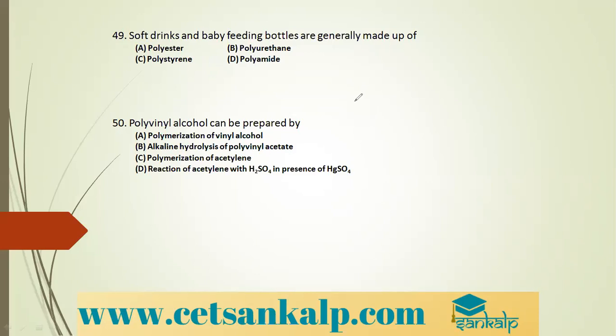Polyvinyl alcohol can be prepared from which of the following compounds? I'll show the method of preparation.